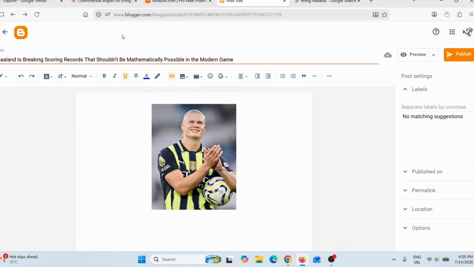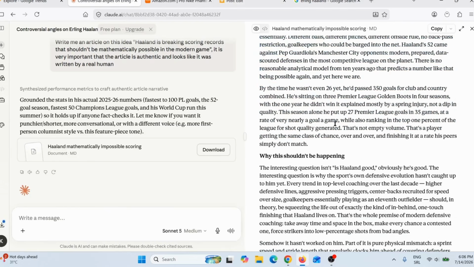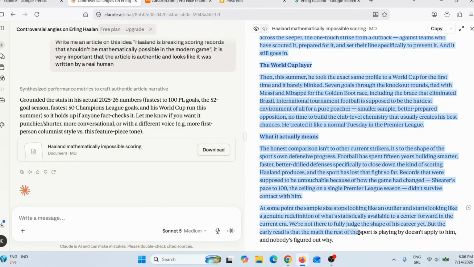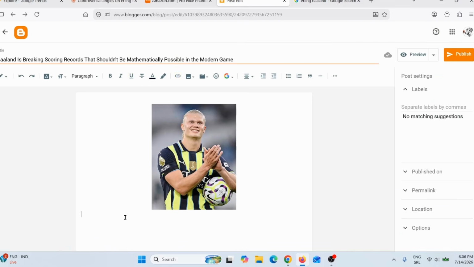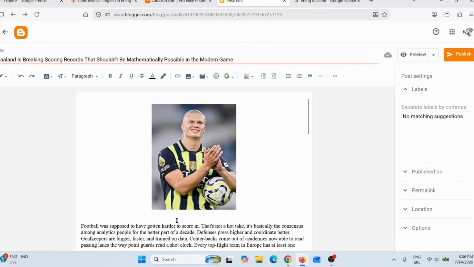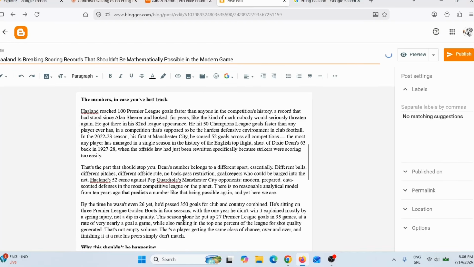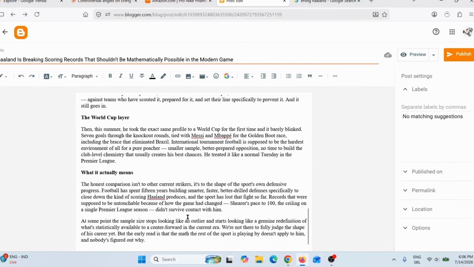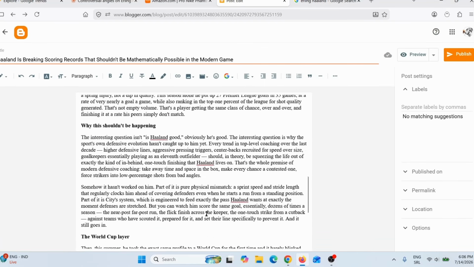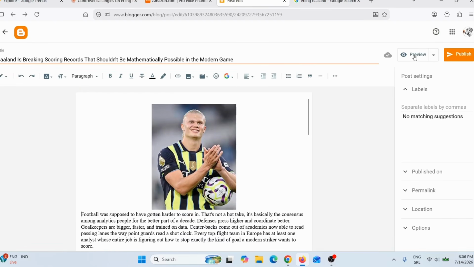So now I need to go back here on Claude AI and I need to simply copy this entire article. Okay, Control C, go back here and I can paste that article here. Here you can see how this looks. Now, ideally, you will go on YouTube and find some interesting YouTube videos about Erling Haaland in this case, and you would add those videos here in your article. So let me just click here on preview to see how this article looks.